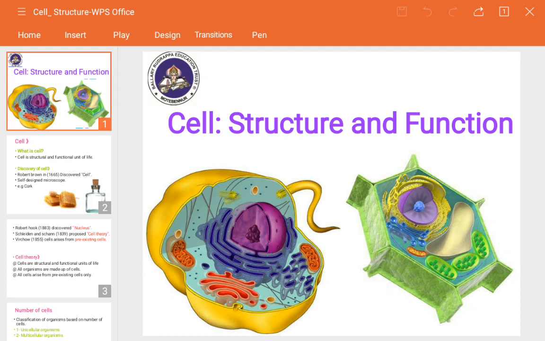Hope you have heard that cell has many forms. There are lots of meanings of cell. The word is the same, but the meanings are different. So cell can mean a battery.